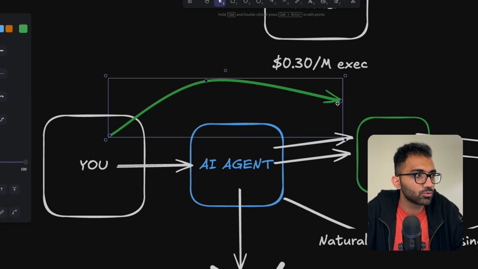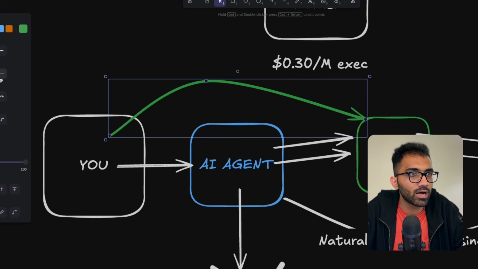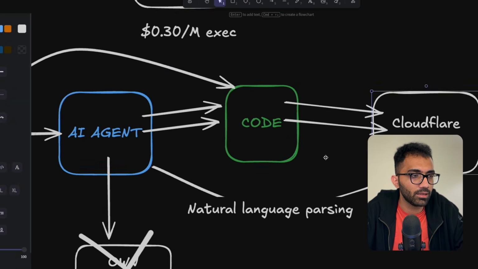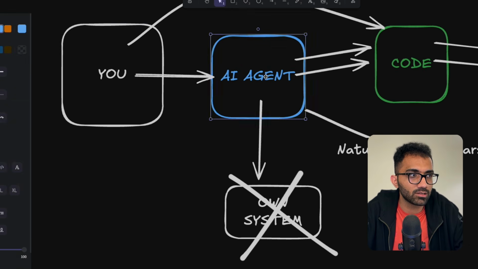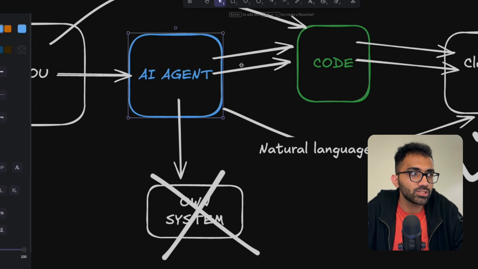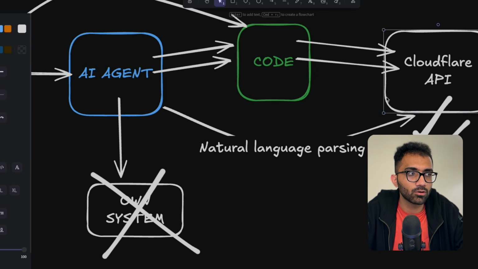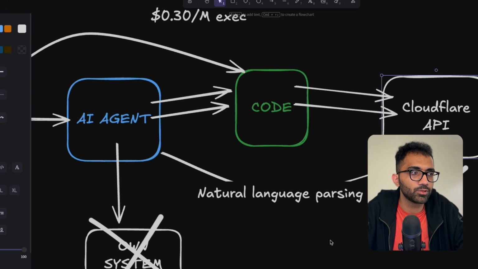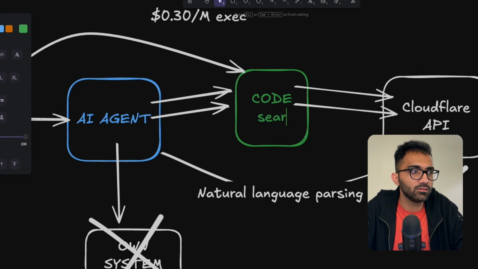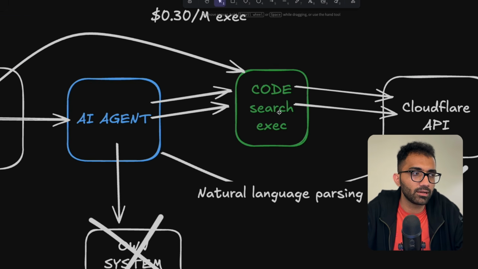So this is what you used to do directly earlier, right? We used to write this code directly against the Cloudflare API, but now the AI agent is there, and they have introduced the standard where the agent writes the code, gets the result, and keeps on doing this. So this is sort of a loop which keeps happening until the agent is satisfied, and this code can operate in either search mode or execute mode, right?